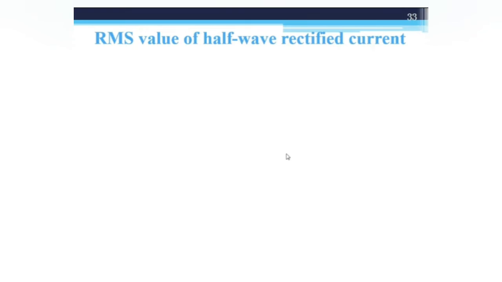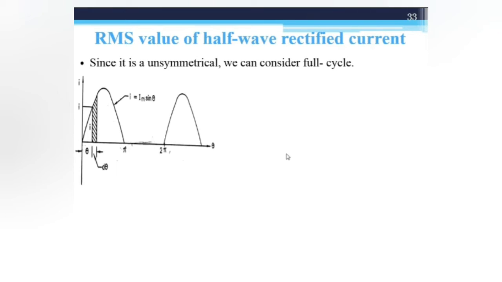Similarly, we derive the expression of RMS value of half-wave rectified current. So we take again the unsymmetrical waveform and consider the full cycle. Again, the same things. I is equal to Im sin theta for 0 to pi, and from pi to 2 pi it is 0.